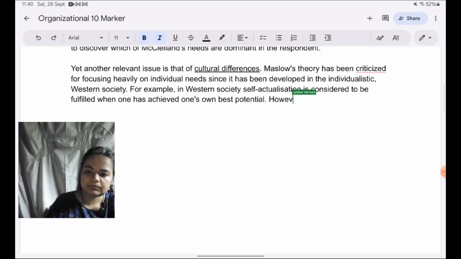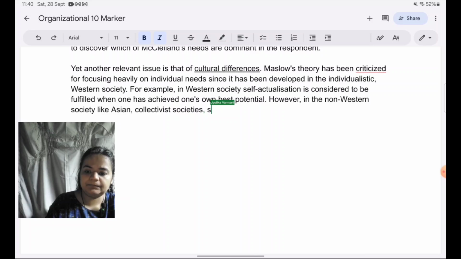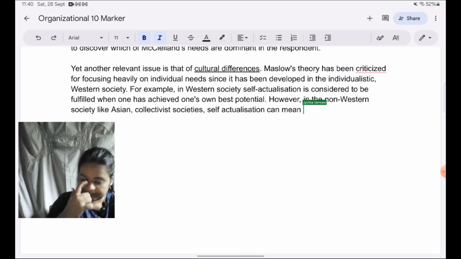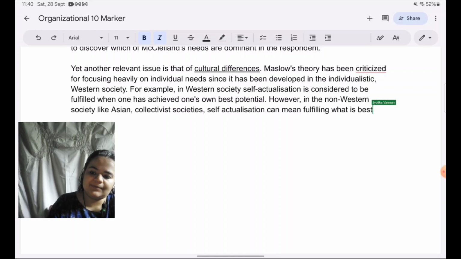However, in non-Western society, like Asian collectivist societies, self-actualization can mean fulfilling what is best for one's family, kin, or the larger society.